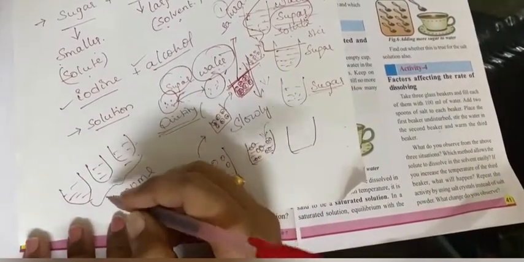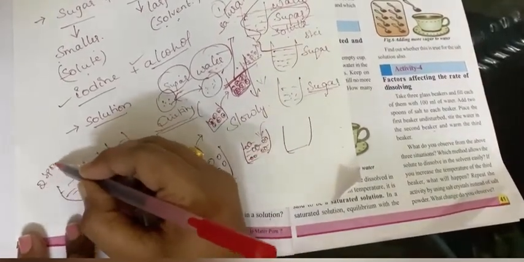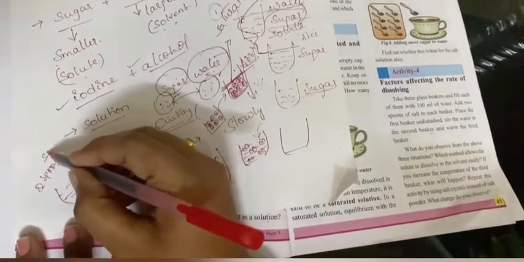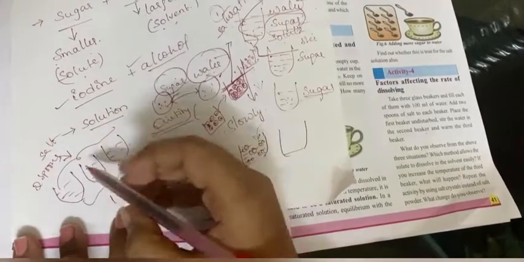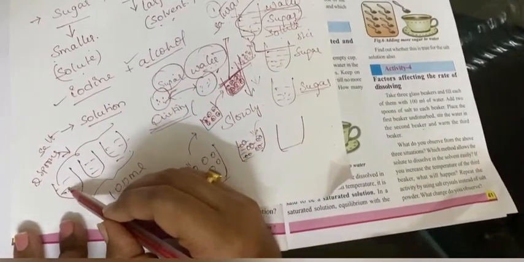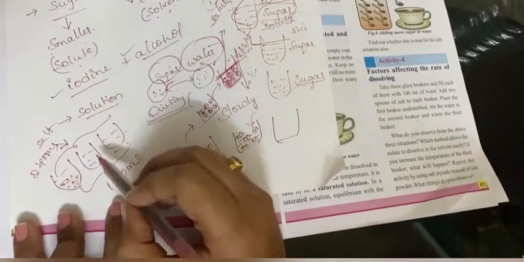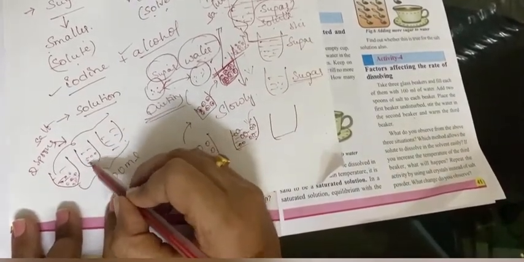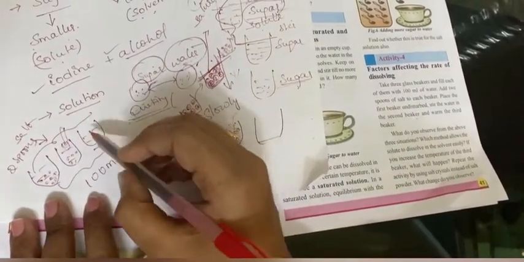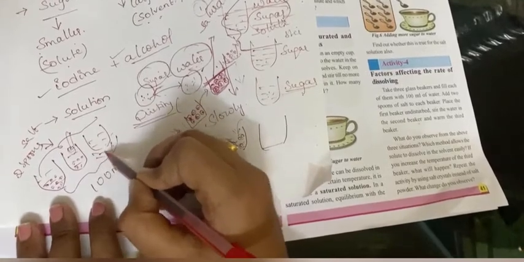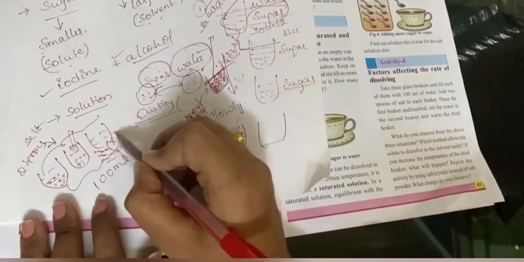To this add 2 spoons of salt to all the 3 beakers. First, let the salt settle in the solution undisturbed, and next stir it well with the help of a spoon. Okay, and next heat the solution with the help of a candle or anything.